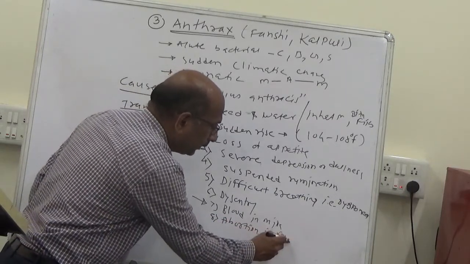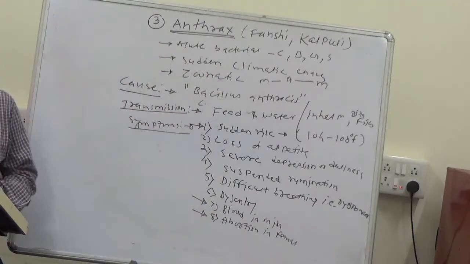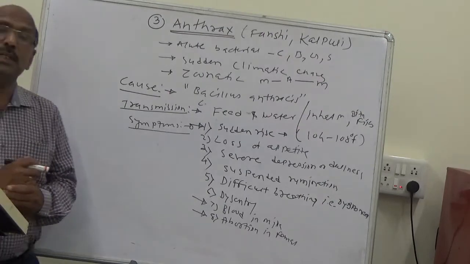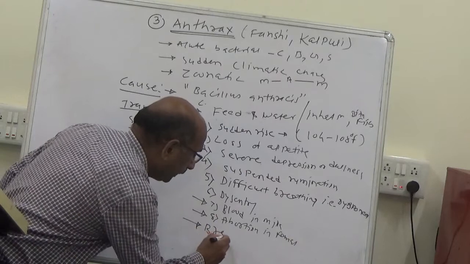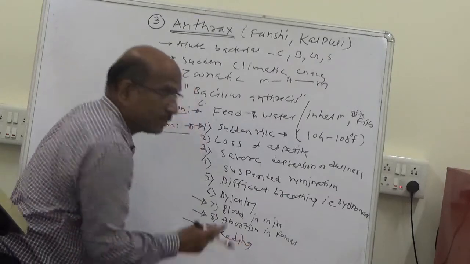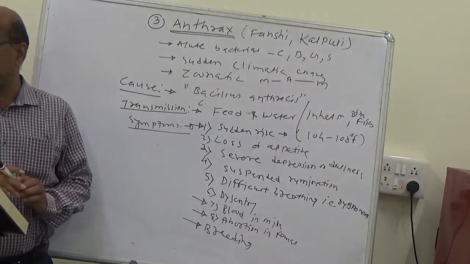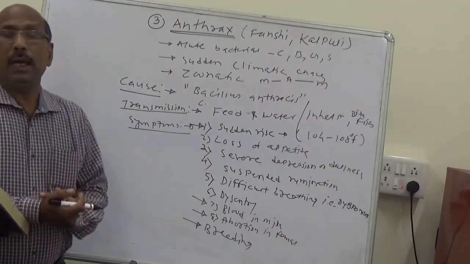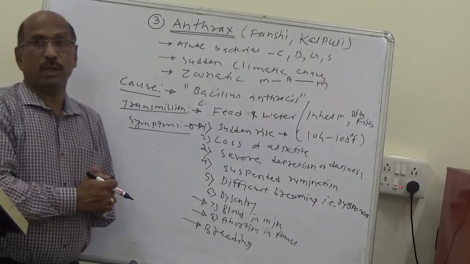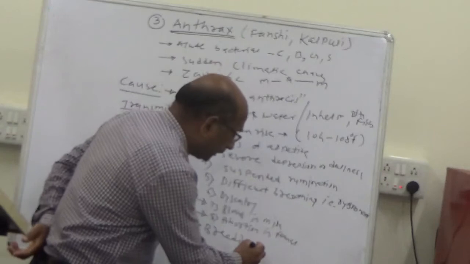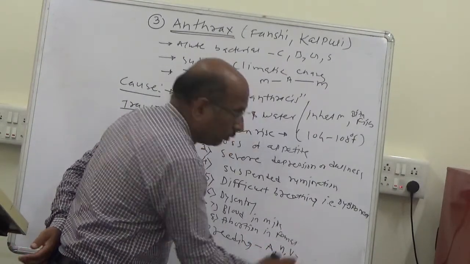The major symptom is bleeding from the natural openings like the anus, nostrils and vulva.